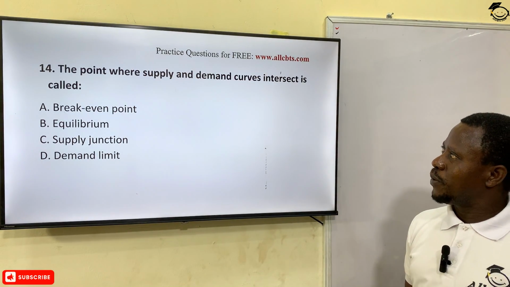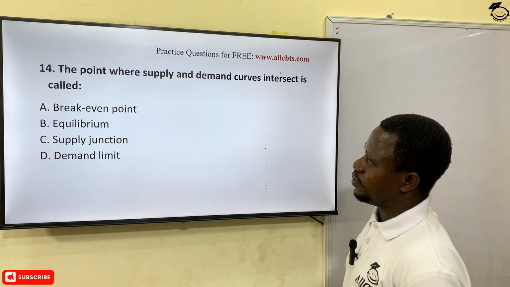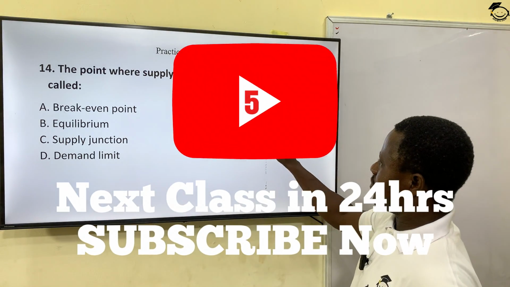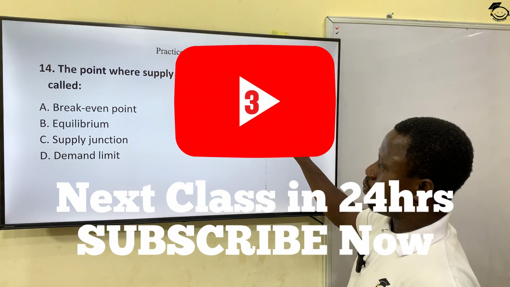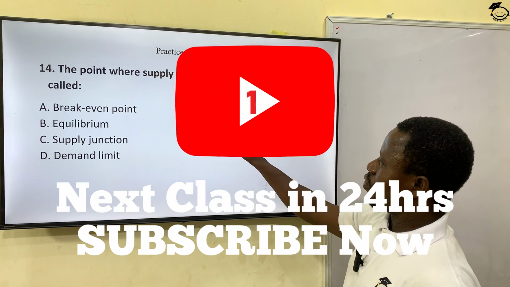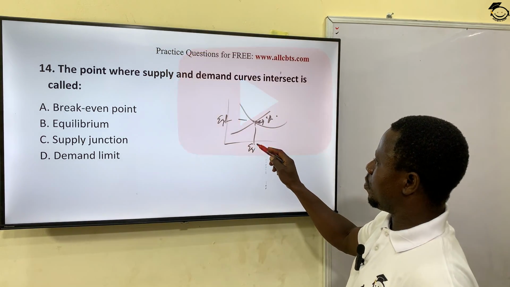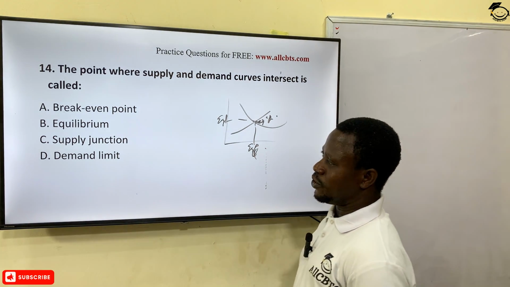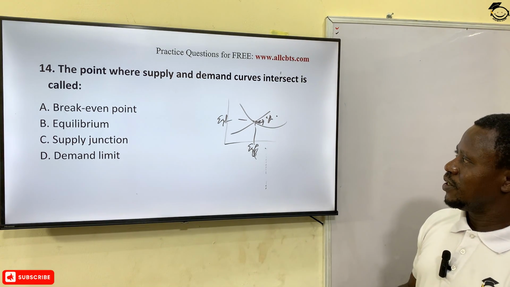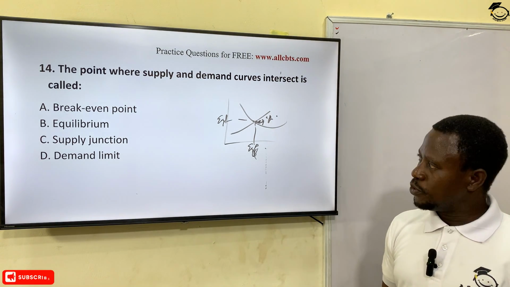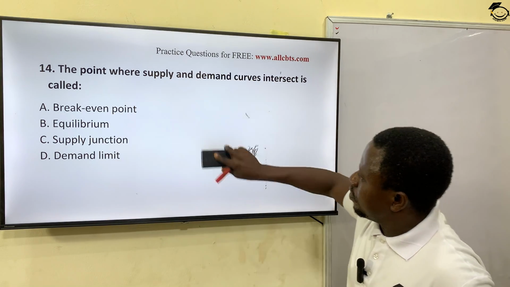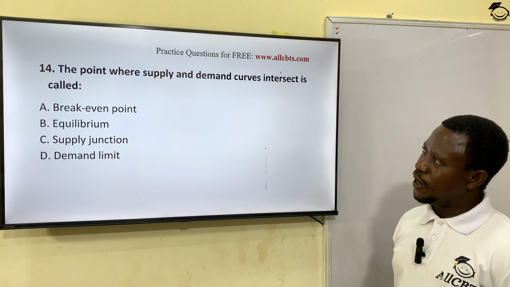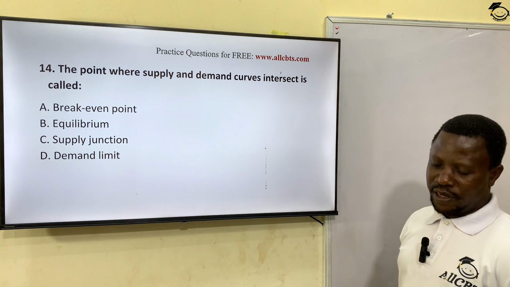The point where supply and demand curves intersect is called, I just showed it to you in a diagram when I was explaining to you earlier. And this point is called what? Equilibrium point. This one is called equilibrium price. This is called equilibrium quantity. So let's see: break-even point, equilibrium, supply junction, demand limit. The answer here is what? Equilibrium. Option B. If I properly put it, it's supposed to be equilibrium point, where the supply curve intersects the demand curve.